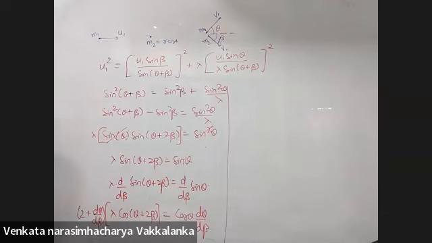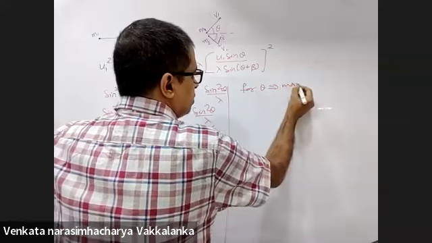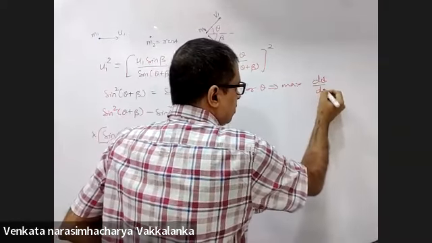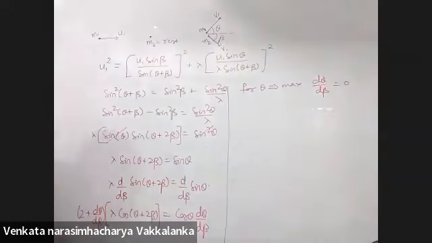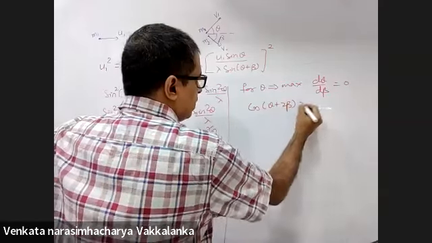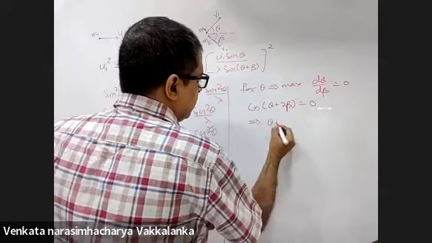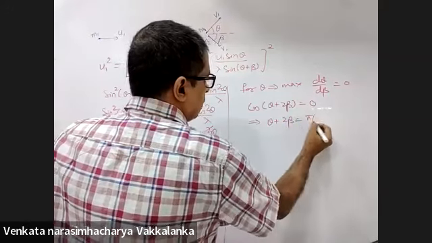For theta to be maximum, you should have d theta by d beta equal to 0. Do you agree with that? Yes, sir. Put this as 0. You will get cos of theta plus 2 beta is equal to 0, because lambda cannot be 0. That implies theta plus 2 beta is equal to pi by 2.